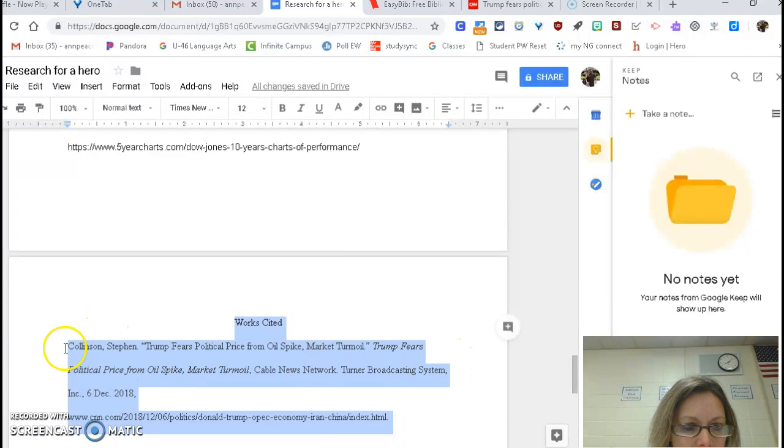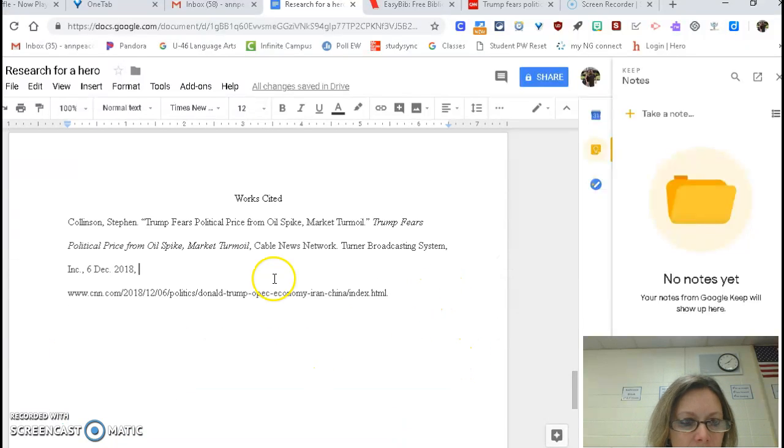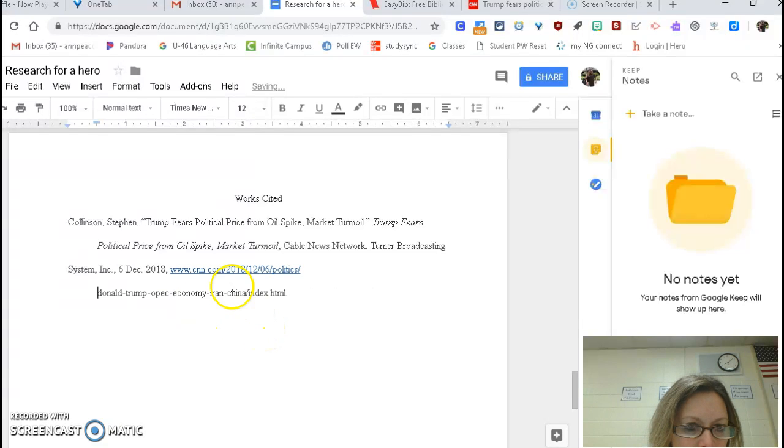So that's the first line. I put my cursor there. I'm going to hit enter and then I'm going to hit tab, bring that over. Then I need to separate this. I'm just going to guess that it's going to be here at this slash. I'm going to take that down, enter it, which will bring that up. And then I'm going to make sure that that line is separated by putting my cursor there, hitting enter. Then I'm going to tab that.